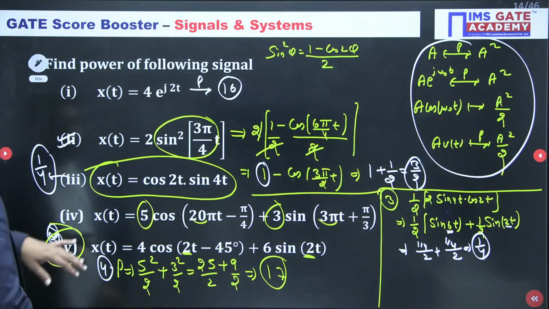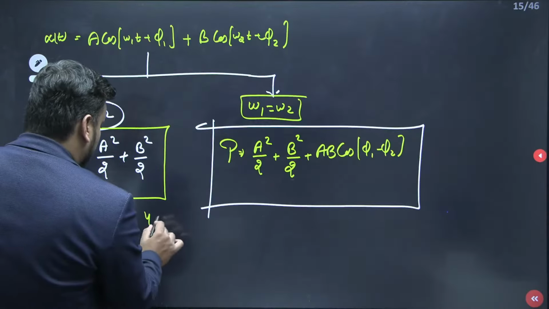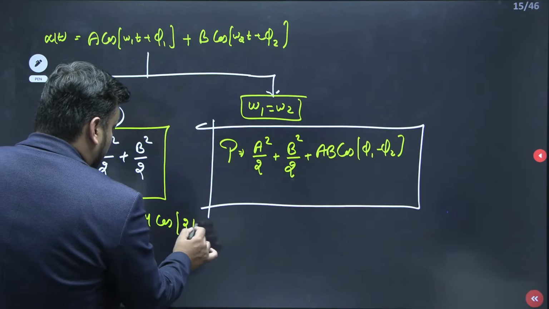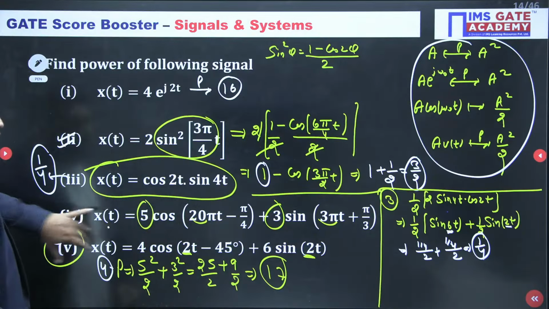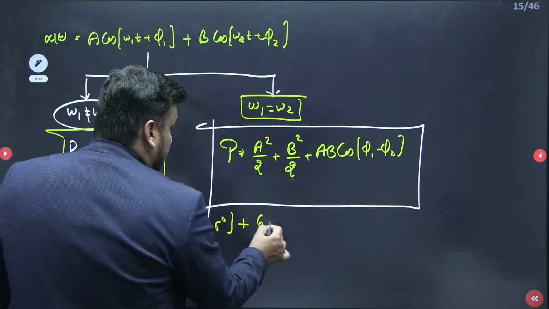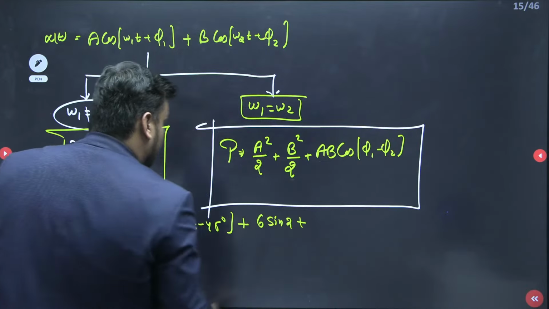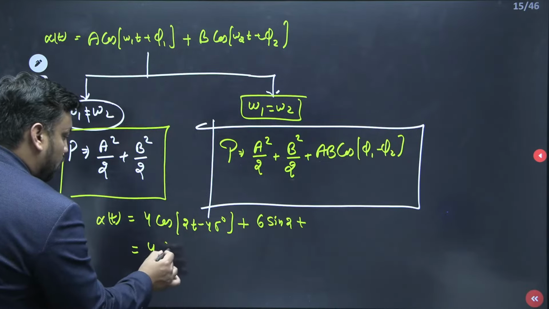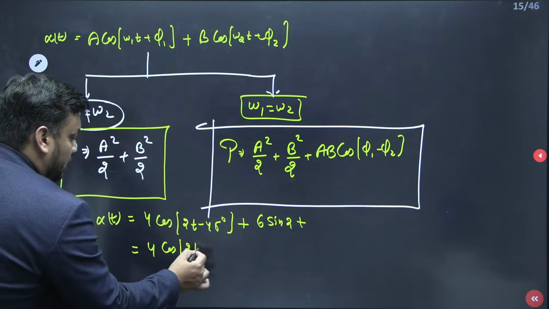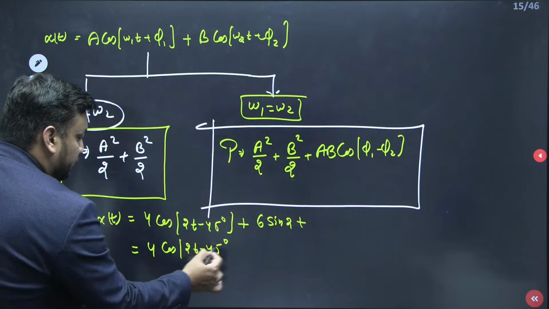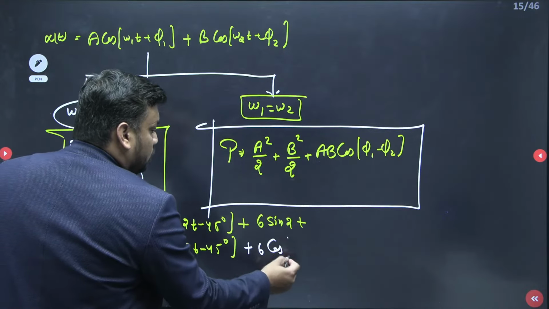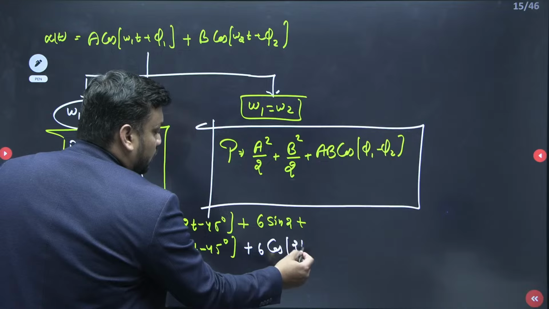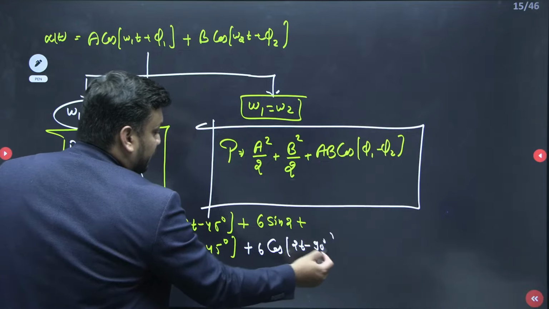So 4 cos(2t minus 45 degree) plus 6 sin 2t. This is my question actually. So what I am doing? I am writing 4 cos of (2t minus 45 degree) as it is. And what I am doing here? 6 as it is, and I am writing here cos of (2t minus 90 degree). Should I write like this?